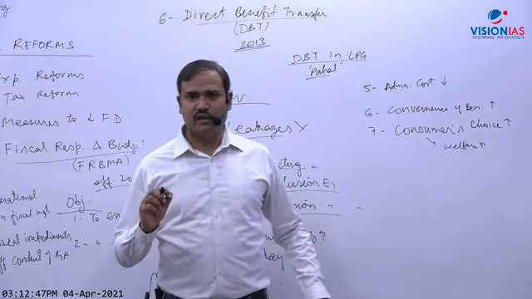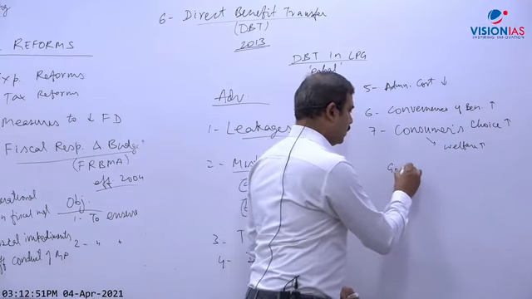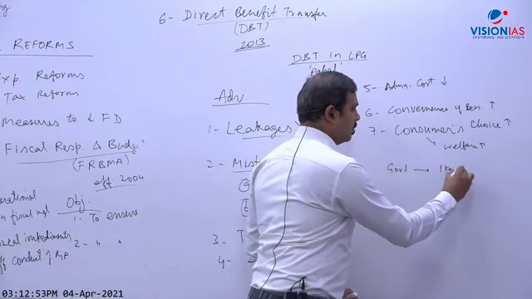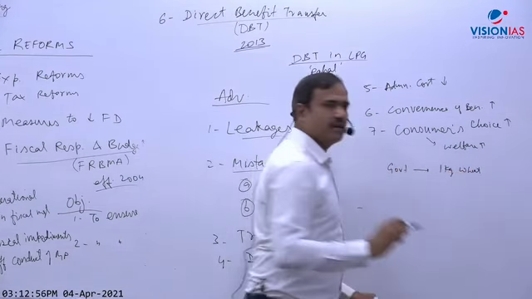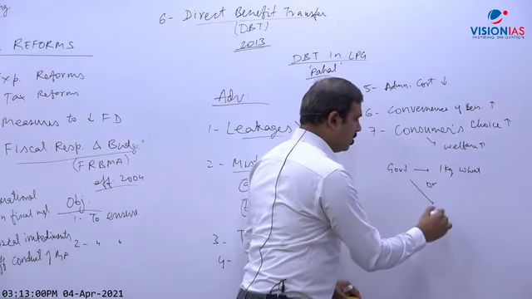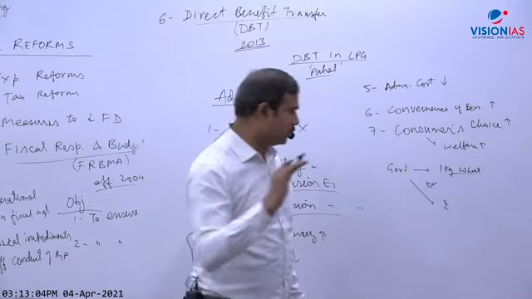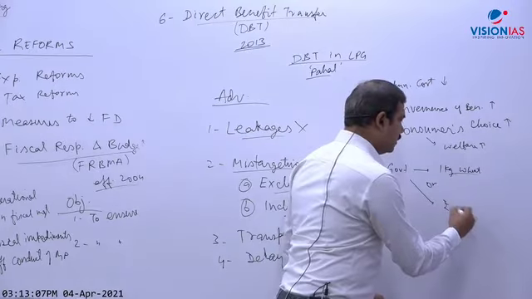Okay, I'll give you an illustration. There are two options. One is that the government is giving you 1 kg of wheat. Okay, one option. Or second option, the government is giving you rupees. Let us suppose the market price of wheat is 20 rupees. Just assume market price 20 rupees. So the government is giving 20 rupees.